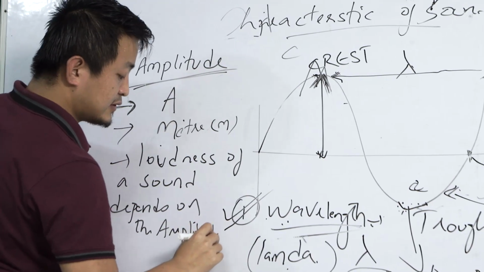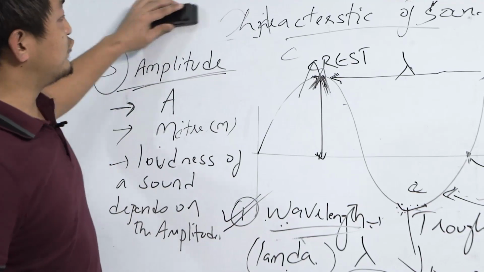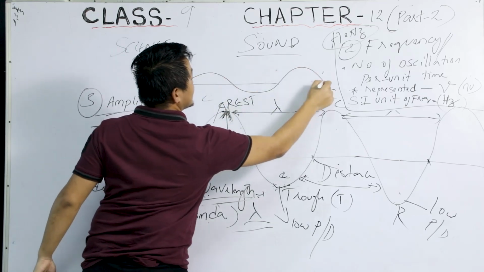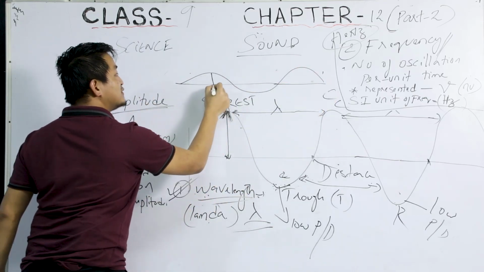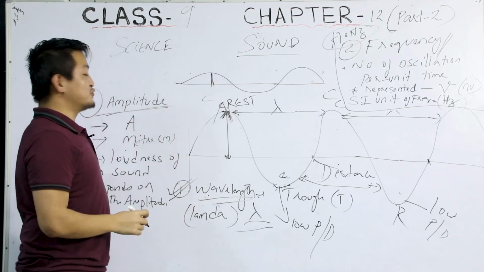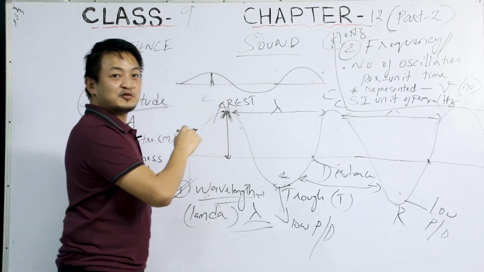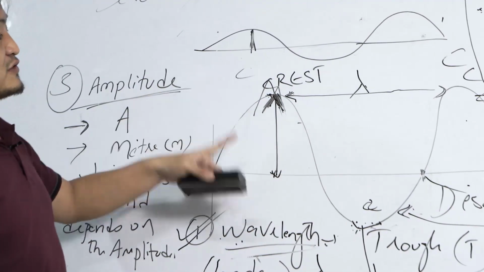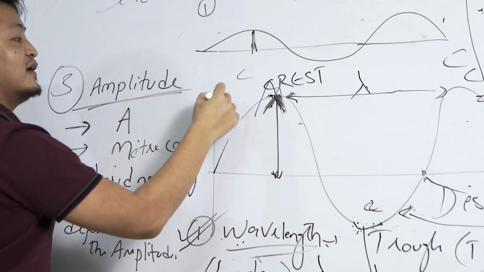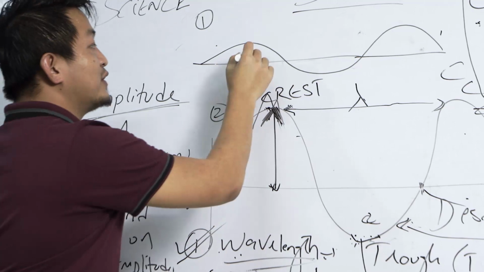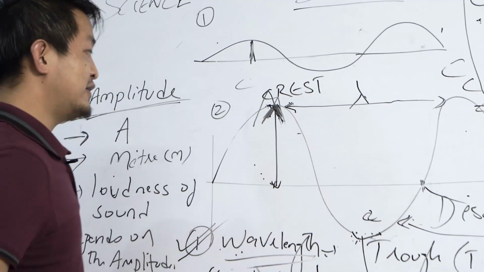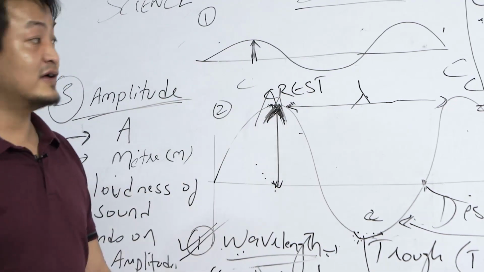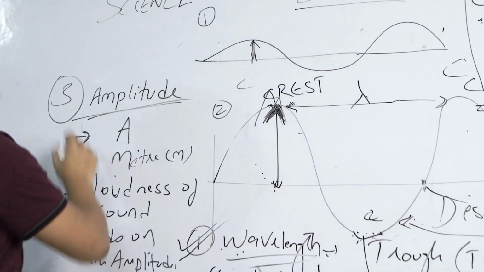amplitude. Clear? So if we have a sound wave like this, then the amplitude would be just this much, right? So we'll say that this one has a lower sound, and this one has a loud sound, right? If we compare this one and the second one, which one will be louder? This one will be louder because the amplitude here, you see the distance, you can make it out from the diagram. Clear? So that is all about the amplitude.